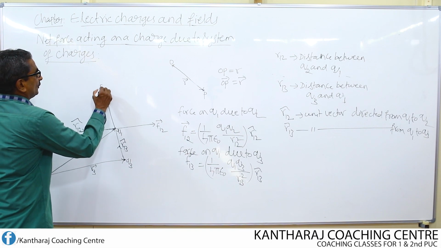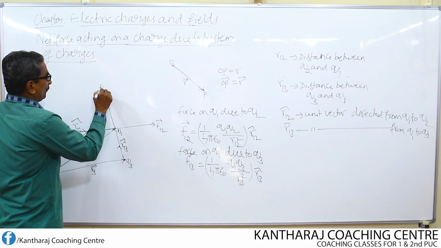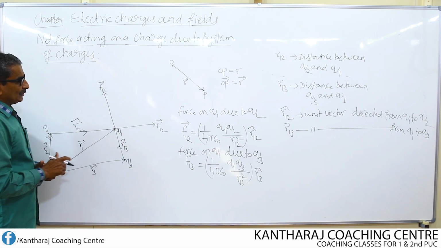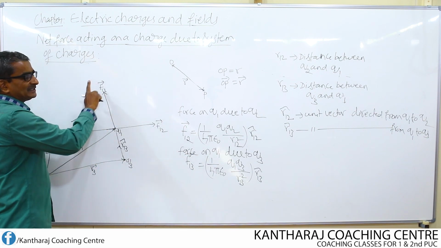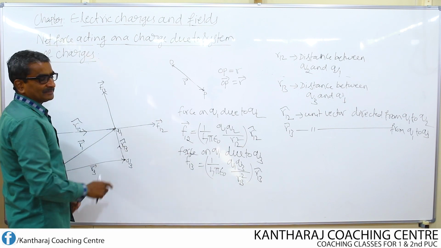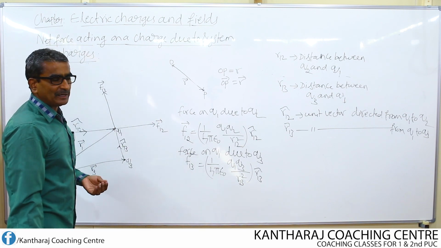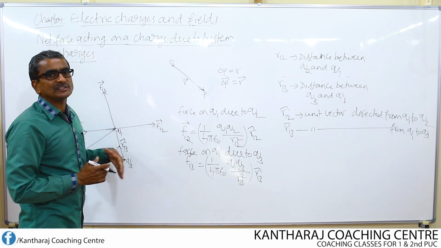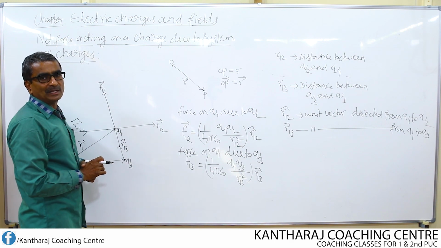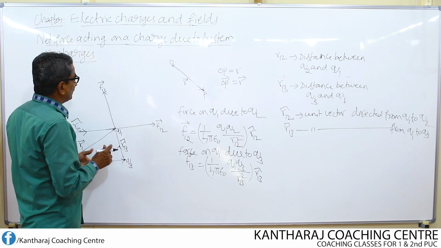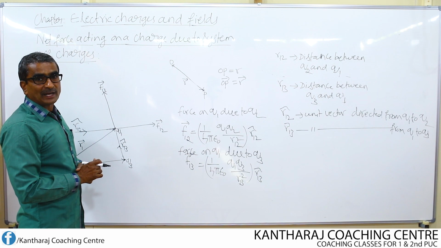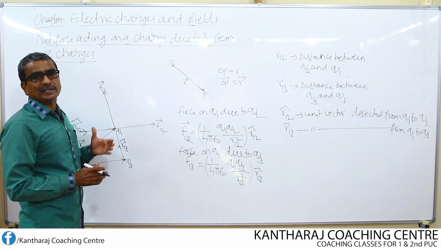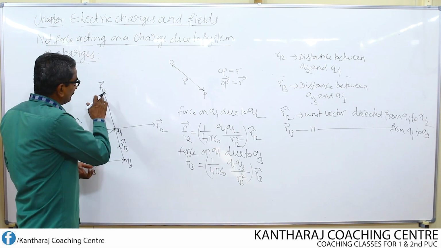Let us represent this force as F13. Now we have two forces. One is F12 and another one is F13. Both are acting along different lines. So if we want to find the net force, we cannot simply add them up because the lines of action of the two forces are different. So we use one simple law or rule again. By the method of the law of parallelogram of forces, we can find the resultant of these two.